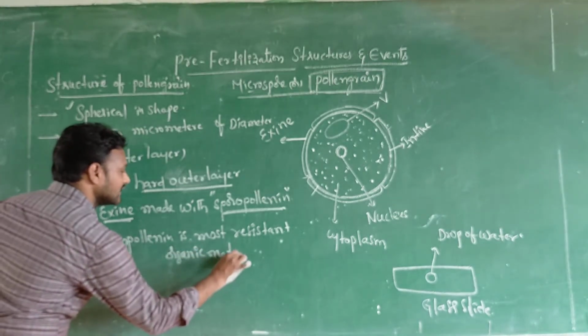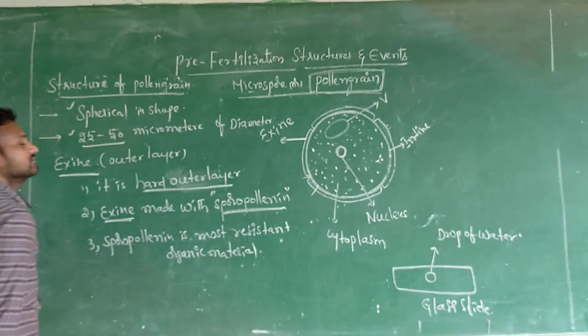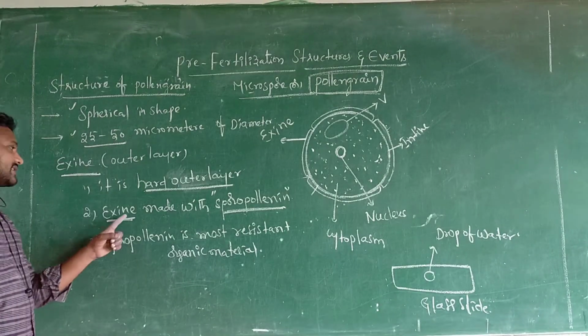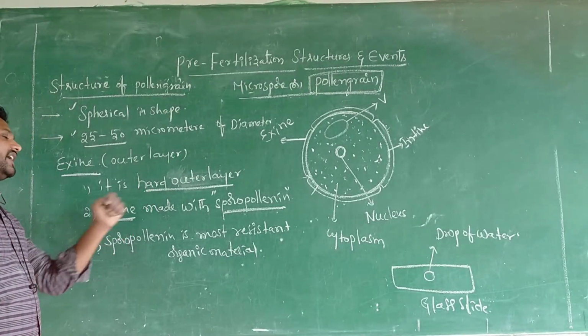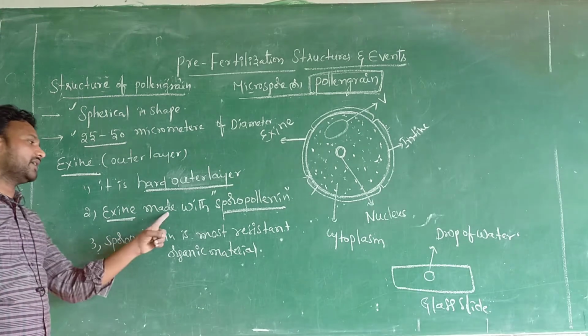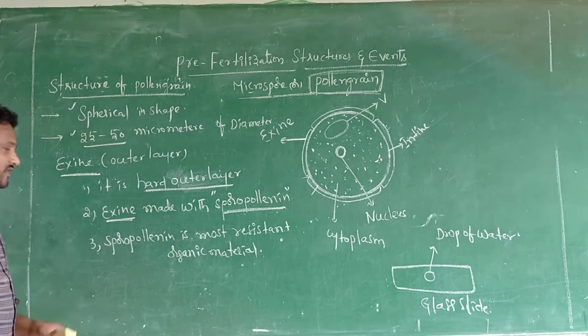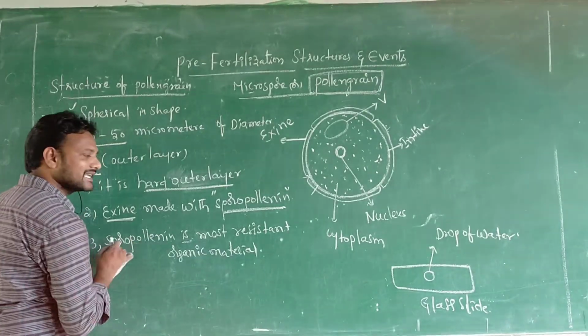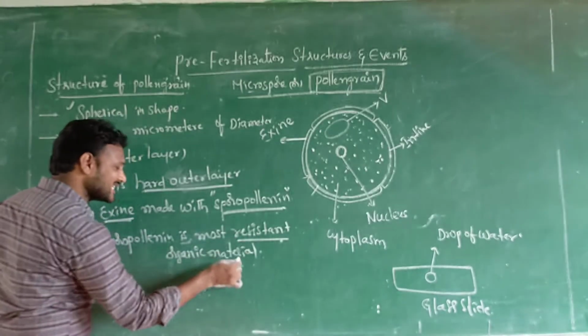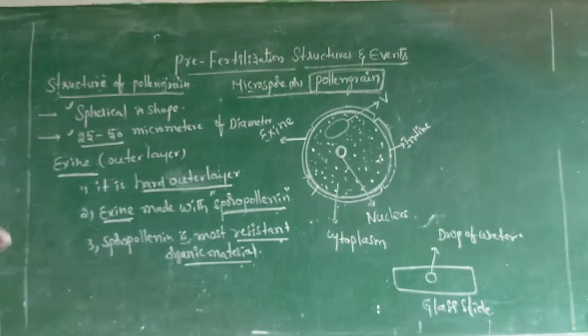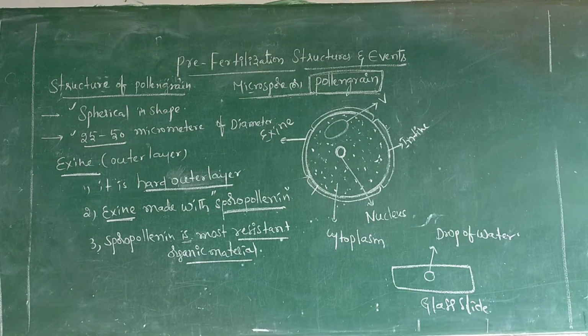Very important, a bit that is asked many times. What is it? The exine, the hard outer layer, is made up of sporopollenin. Sporopollenin is the most resistant organic material. Let us see how.